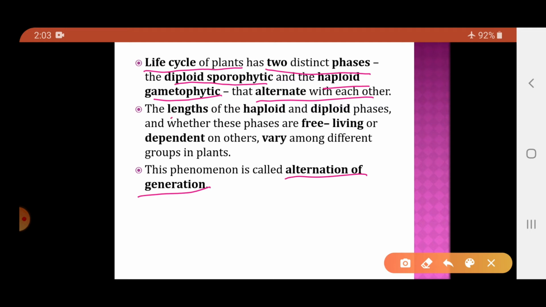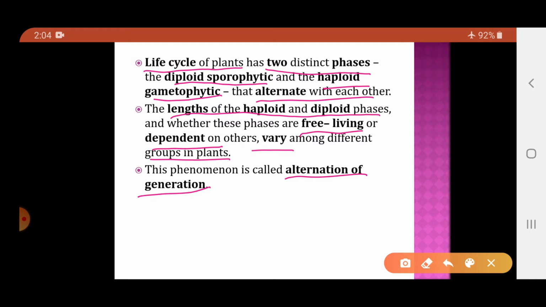Now, the lengths of the haploid and diploid phases, that is how much period the plant will be in a gametophytic stage, for how much time period it will be in the sporophytic stage, and whether these phases are free living or are dependent on other, that is varying among the different groups of the plants. So what does it mean? How much period will be the haploid stage, how much period will be the diploid stage, and whether the sporophytic and gametophytic stages are independent or are dependent on other, it vary from plant to plant.